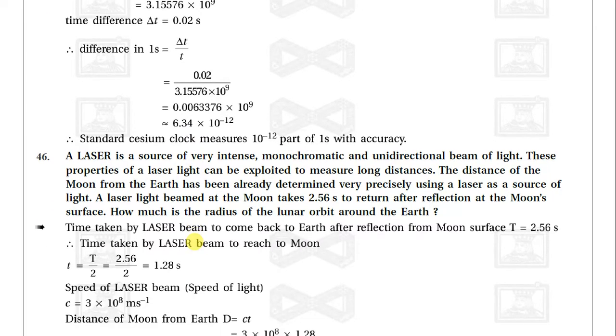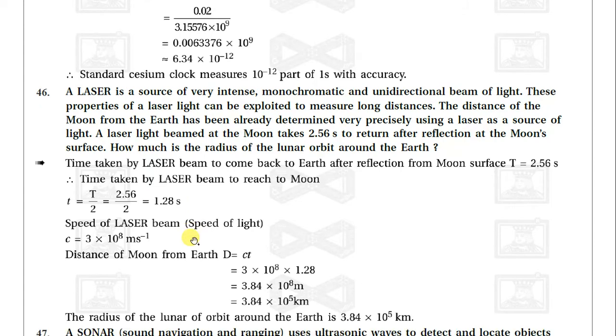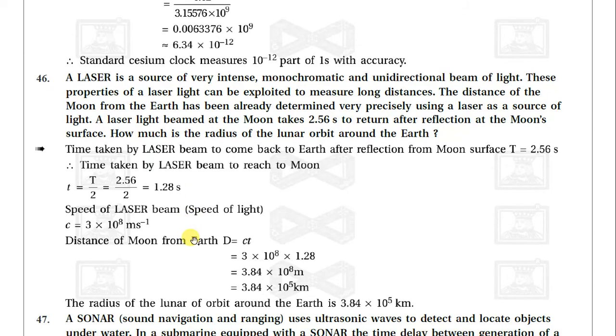Now see another example. A laser is a source of very intense, monochromatic and unidirectional beam of light. This property of laser light can be exploited to measure long distances. The distance of the moon from the earth has been determined very precisely using a laser as a source of light. A laser beam sent to the moon takes 2.56 seconds to return after reflection at the moon's surface. How much is the radius of the lunar orbit around the earth?